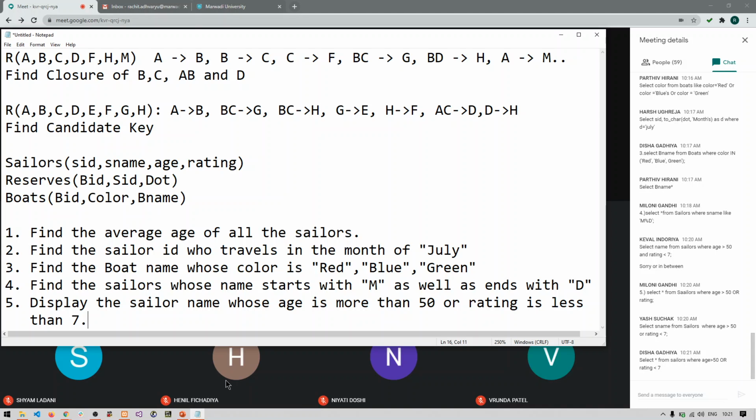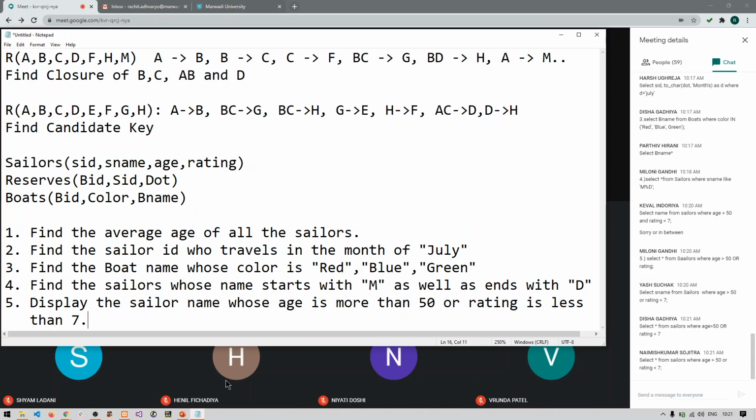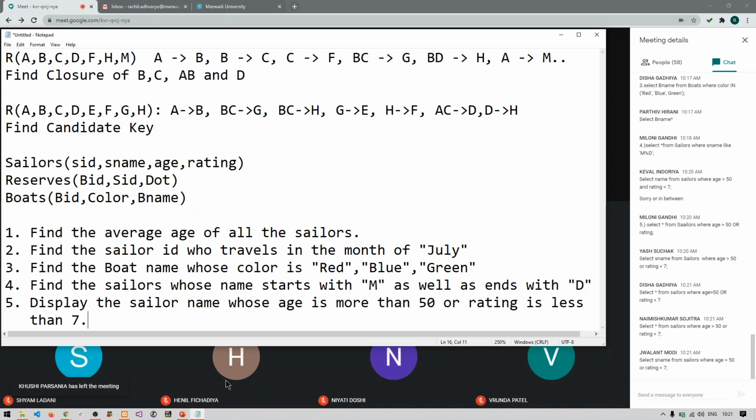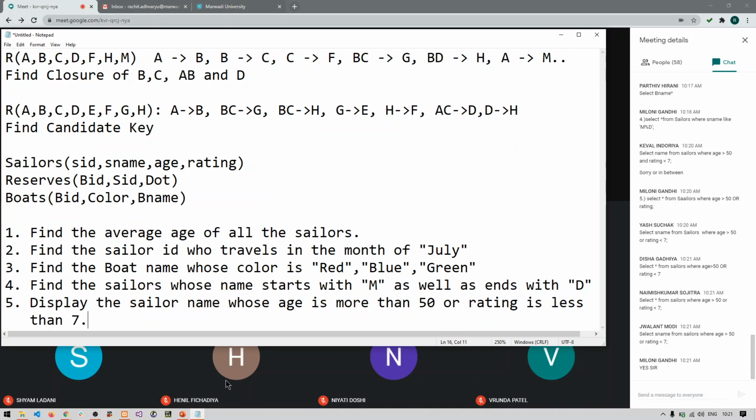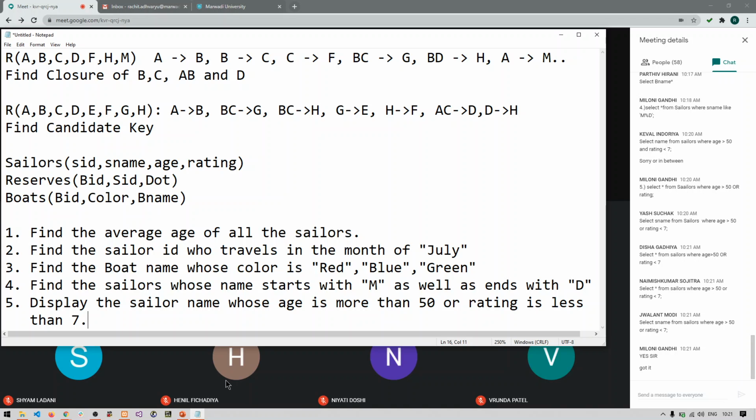Okay. Miloni, read the question properly. Yes, your answer is correct. Disha, your answer is correct. Okay, Jwalant, answer is correct. Miloni, you need to find only S name. Check it out. Display the sailor name only, so you cannot use star. Such mistakes will get your marks cut by me if your theory exams are conducted properly on paper.